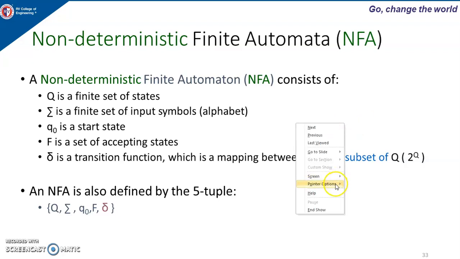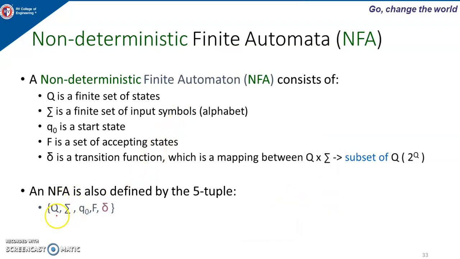As you know, in DFA we have 5 tuples. In NFA also we have 5 tuples: Q, sigma, Q0, F and delta. Capital Q is the finite set of states, the same as in DFA. Sigma is the finite set of input symbols, Q0 is the start state, and F is the set of final states. For any finite automata there is always one start state and at least one final state. So how is it different from DFA? Only the transition function is different.